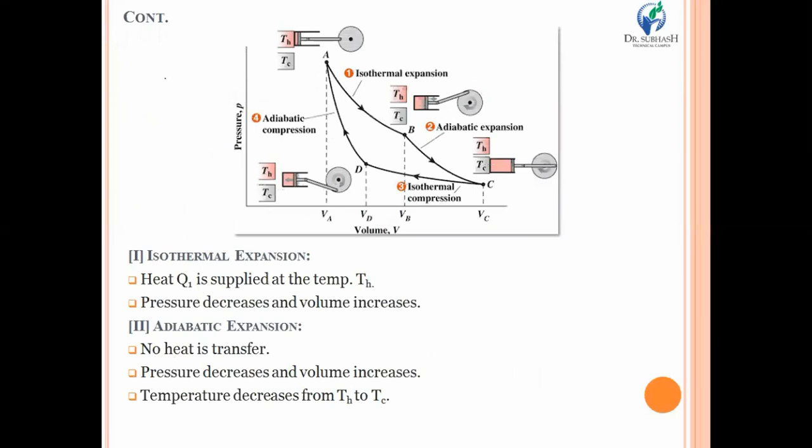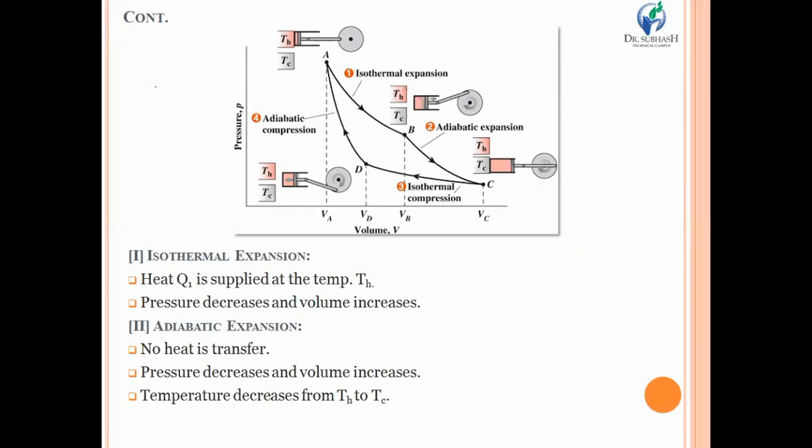Now look at the diagram. It is the pressure and volume diagram of the Carnot cycle. There are basically four processes. Process A to B, that is the isothermal expansion process. B to C, that is the adiabatic expansion process. C to D, that is the isothermal compression process, and D to A, that is the adiabatic compression process.